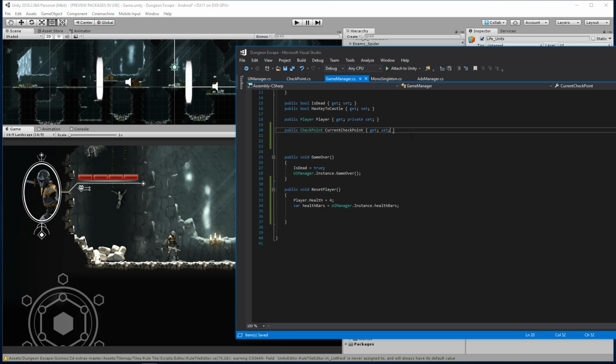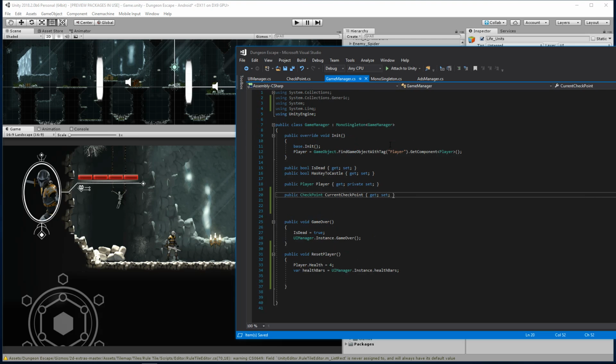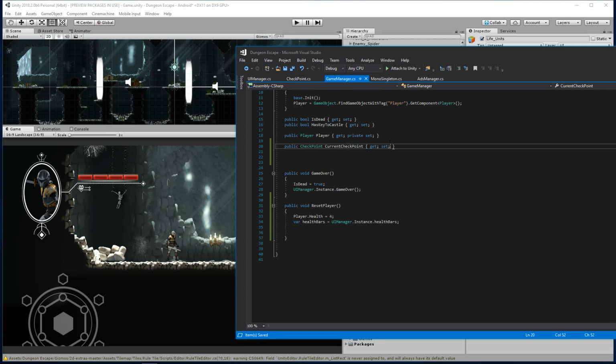Occasionally, though, if I have to, like if it's Unity specific, I will make it a field. But otherwise, properties are awesome, and they allow me to create access modifiers very easily. So like if I want the current checkpoint to be readable but not writable, I can just add a private here, and now it's read-only. So you don't get that permission detail with fields. It's either one or the other. That's neat.